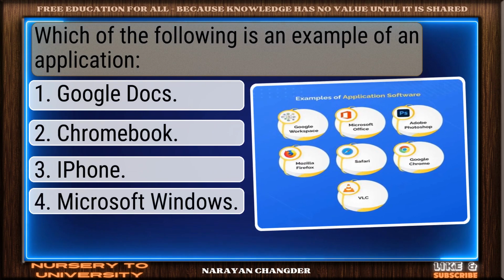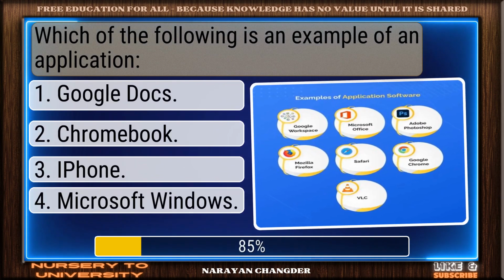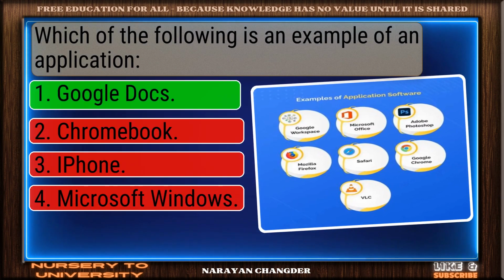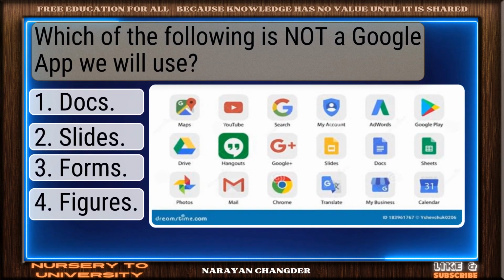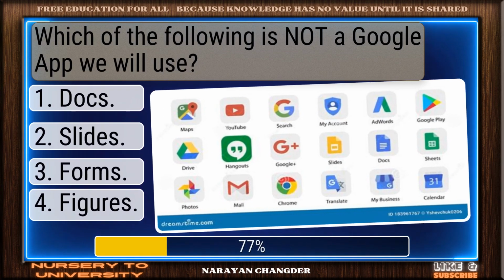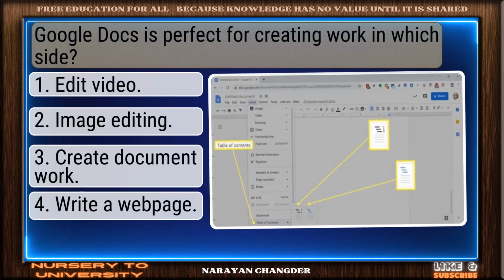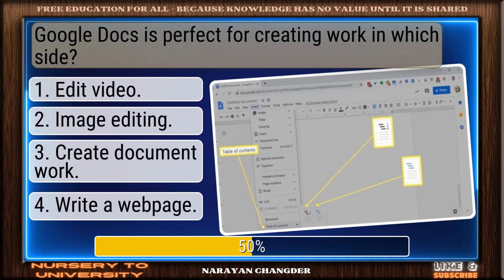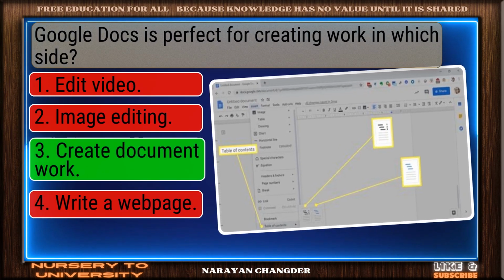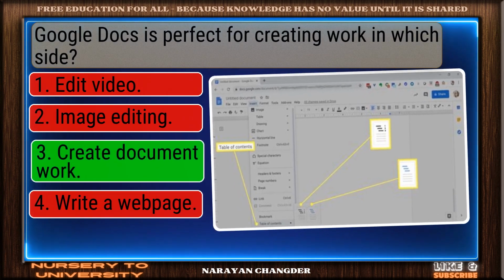Which of the following is an example of an application? Right choice. Google Docs is the best answer. Which of the following is not a Google app we will use? Valid point. Figures is true. Google Docs is perfect for creating work in which side? Well done. Create document work is the right choice.